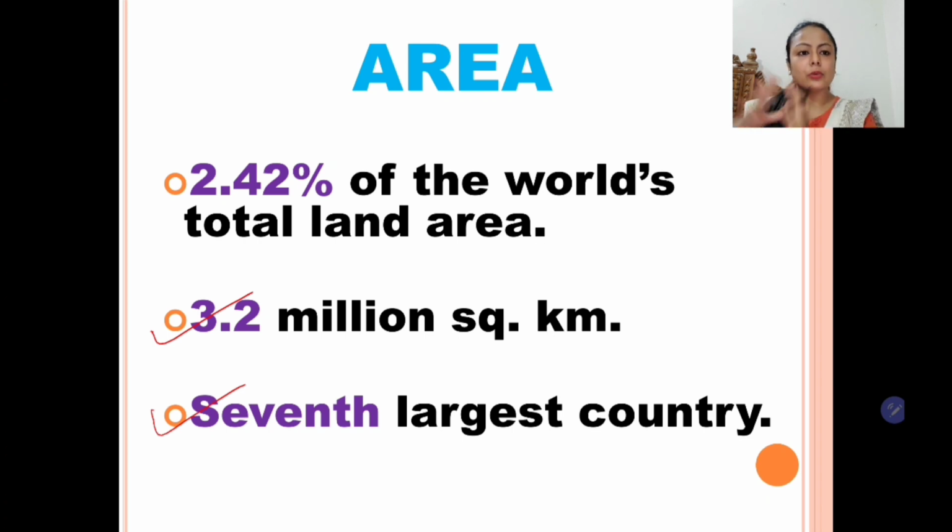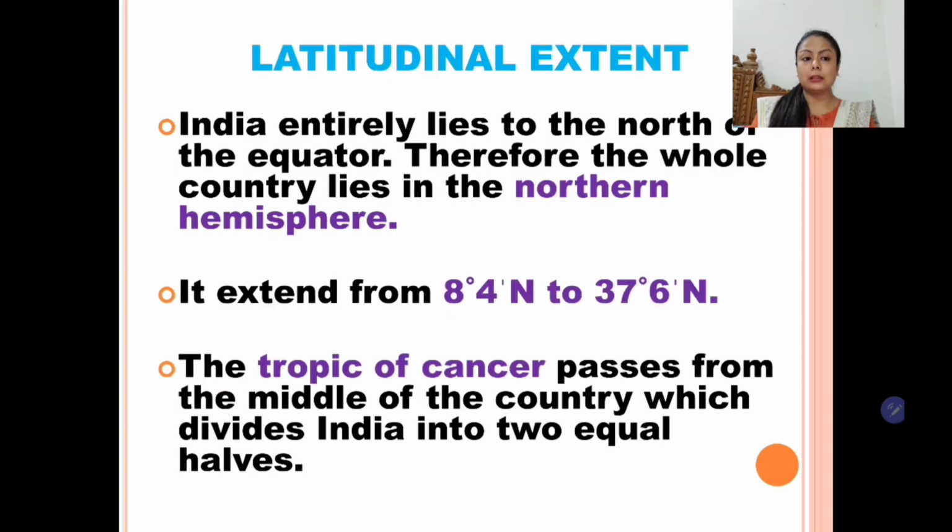So children, now we know the location and the area occupied. Now we will learn about the latitudinal extent. So what is the latitudinal extent? But before that, let's see in which hemisphere it lies. India entirely lies in the north of the equator. So children, India lies totally in the northern hemisphere. If it is in the north of the equator, definitely it lies completely in the northern hemisphere.